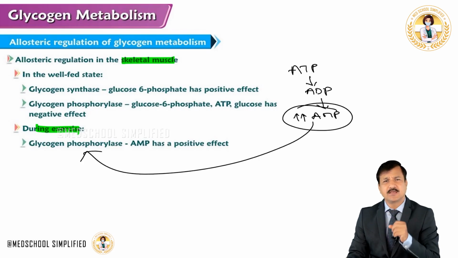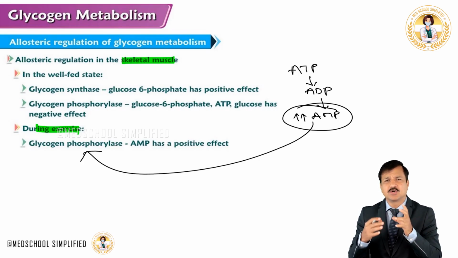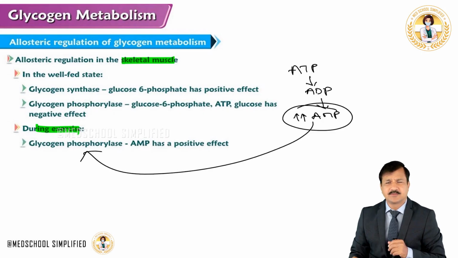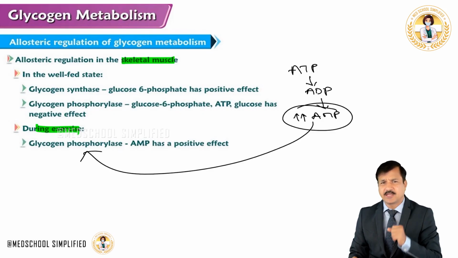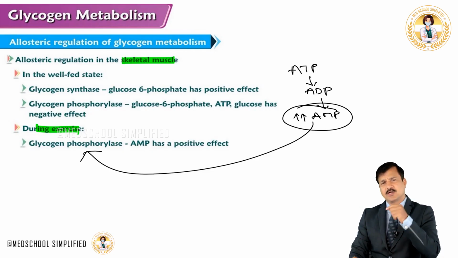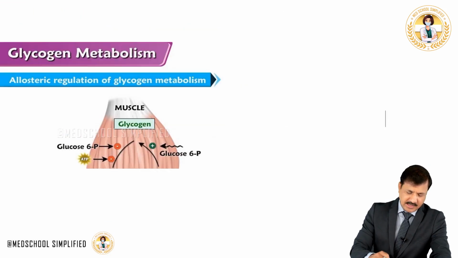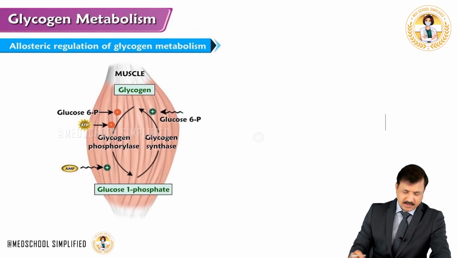So note how this AMP is making sure skeletal muscles are getting sufficient energy when skeletal muscle is contracting. First thing is it is breaking glycogen by positively modulating glycogen phosphorylase using AMP, and then further down in glycolysis, the same AMP will have a positive effect on phosphofructokinase 1 enzyme. Remember that point. Now let's look at the figure.